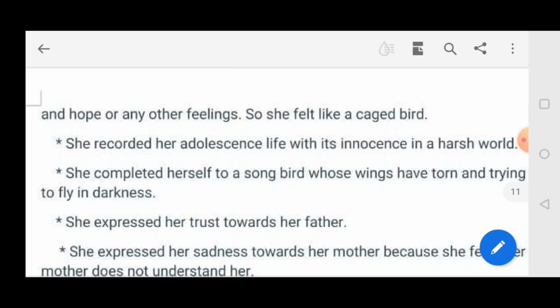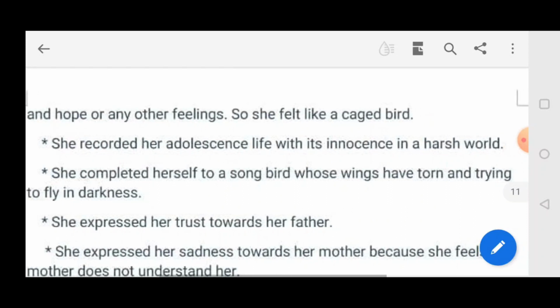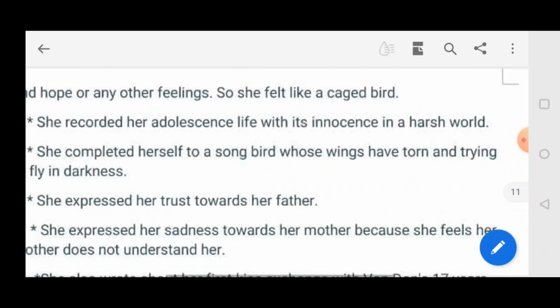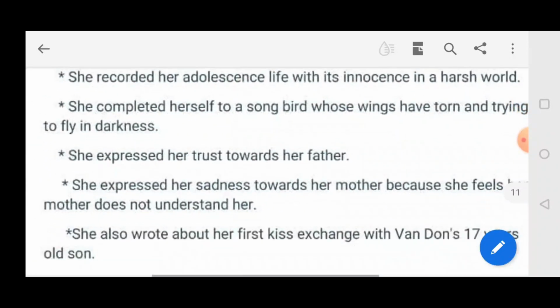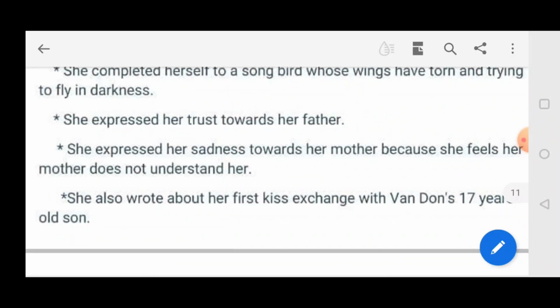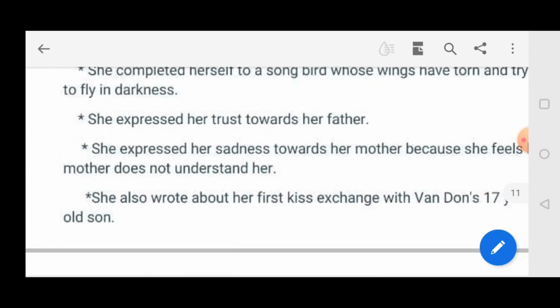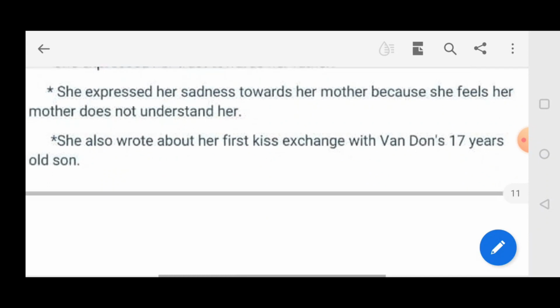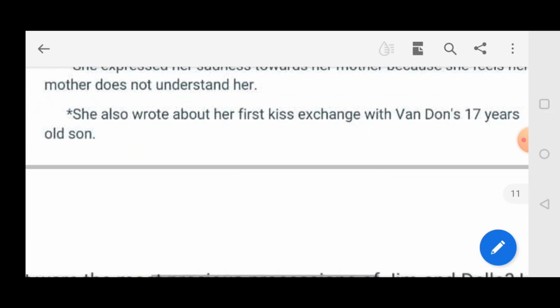She recorded her adolescent life with its innocence in a harsh world. She compared herself to a songbird whose wings have torn and who is trying to fly in darkness. She expressed her trust towards her father. She expressed her sadness towards her mother because she feels her mother does not understand her. She also wrote about her first kiss exchange with Van Daan's 17 years old son.